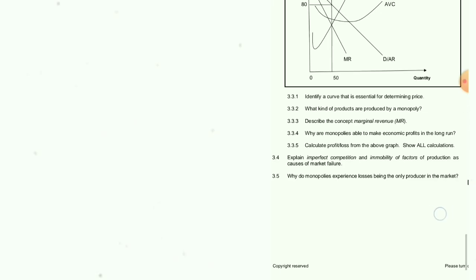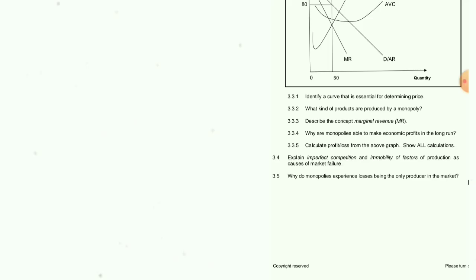3.4, explain imperfect competition and immobility of factors of production as causes of market failure. You're going to start with imperfect competition. Most businesses produce under conditions of imperfect competition that allows them to restrict output and increase prices. They can prevent new businesses from entering the market, thereby preventing full adjustment to changes in consumer demand. So we give 2, and we are going to immobility of factors of production.